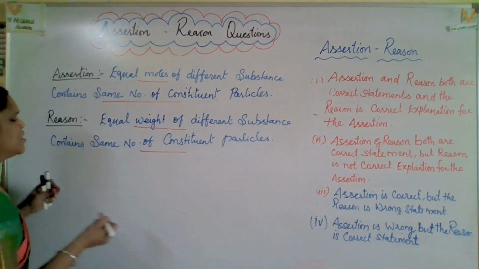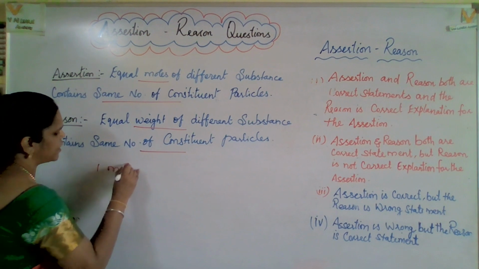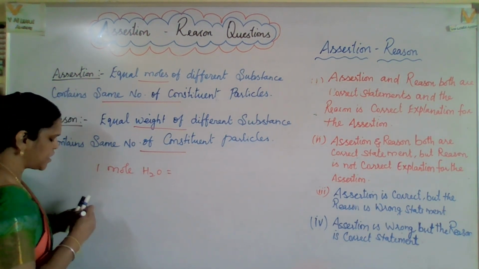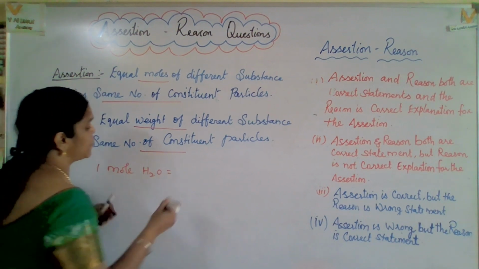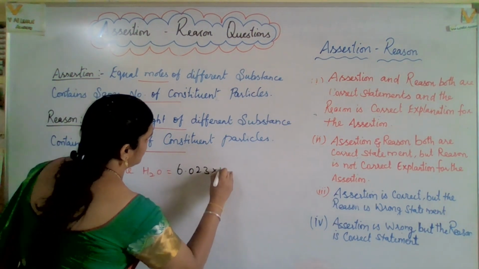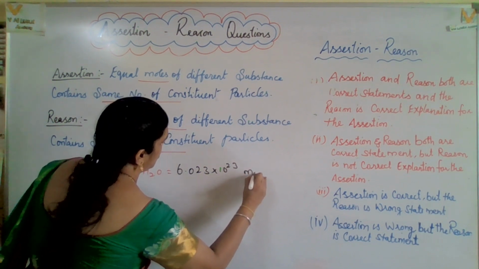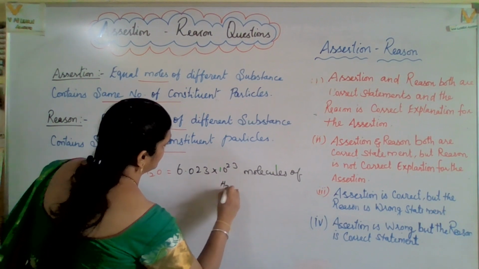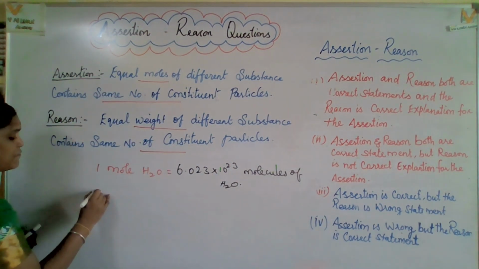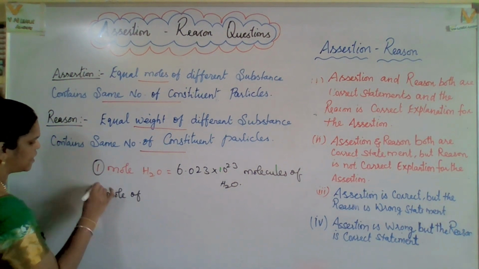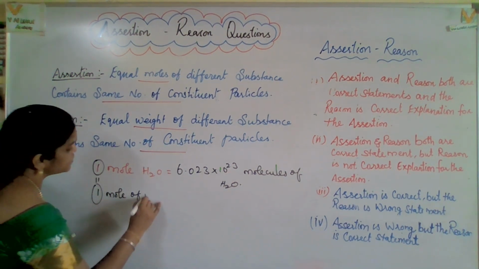Come on, let us go. See, 1 mole of water contains how much? 6.023 into 10 to the power of 23 molecules, right? 6.023 into 10 to the power of 23 molecules of water. In the same way, equal moles, take 1 mole of sodium hydroxide.